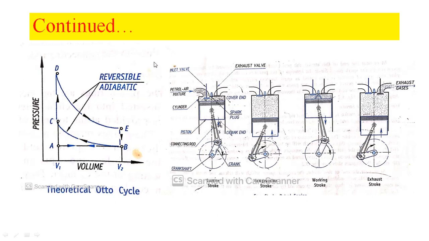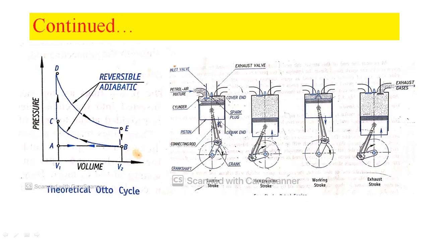As I said earlier, we need to discuss the constructional details as well as the working of this 4-stroke petrol engine. Let us discuss the constructional details of this engine. A 4-stroke petrol engine consists of a cylinder. So this is the cylinder part.